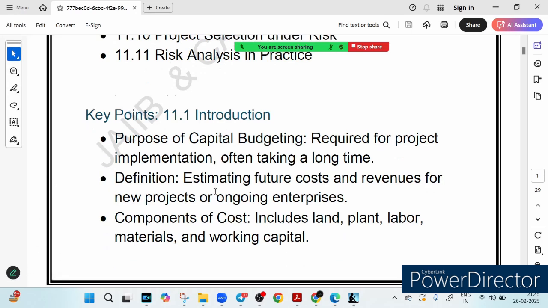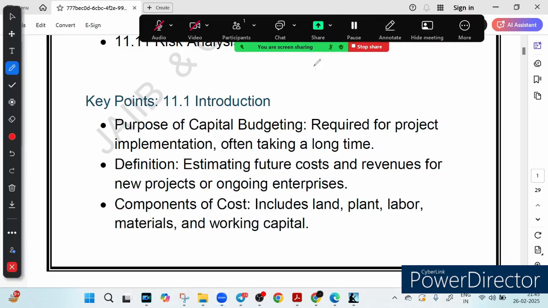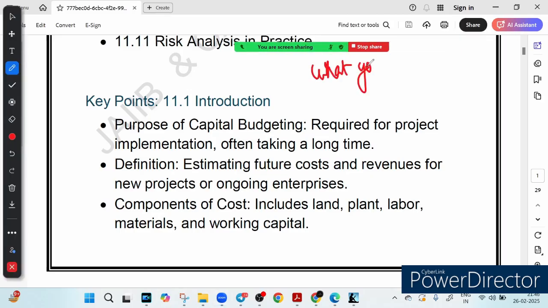Now the second pertinent question is, what goes into capital budgeting? Let me write it down. In short, we call it CB, and CB stands for capital budgeting. So friends, when estimating project cost, we consider buying land, setting up machinery, hiring workers, buying raw material, and also managing day-to-day expenses, which we call working capital.